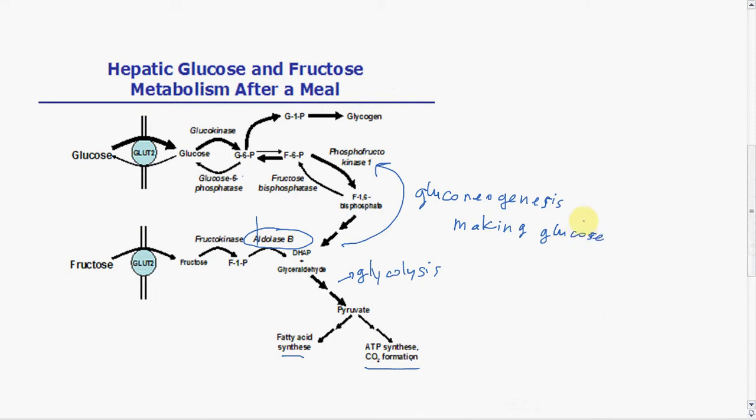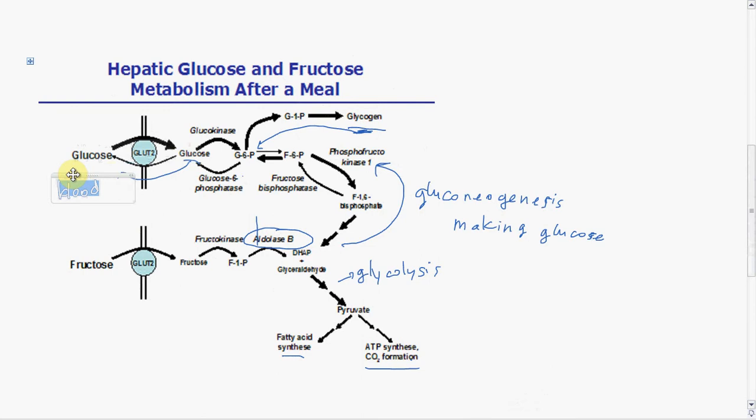Well, remember, the liver is an important organ for lots of reasons, and one of the reasons is that it makes glycogen. It stores up glucose. When you've had a meal and there's lots of glucose in the blood, it will store up excess glucose. And then when the rest of the cells in the body have burned through their glucose and they need more, then the liver will break down this glycogen by sending it back to glucose 6-phosphate, and then this phosphatase will take the phosphate off and give glucose, and that glucose can be transported back out into the blood, to be carried around to, oh, that's really unclear.